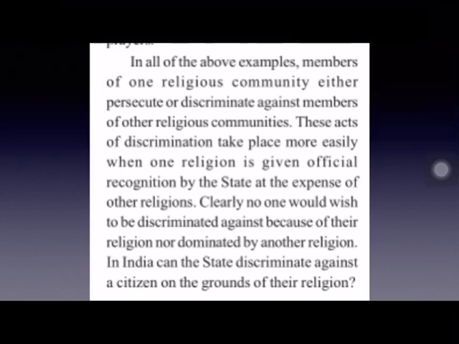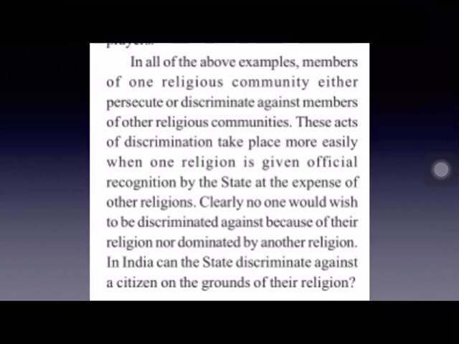Everyone has respect for his or her own religion and no one wants to be discriminated against by any other religious community. All the religious communities are equal. They must be equally treated, and no one wants to be discriminated against by any other religious community, nor wants to be dominated by any other religious community. Each and every religious community has its own respect, and it is equal to all the other religious communities. It should not be discriminated against.